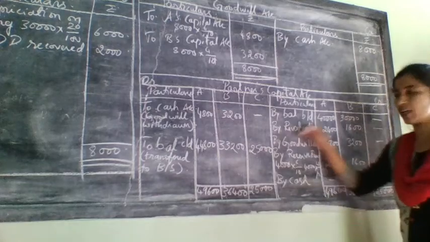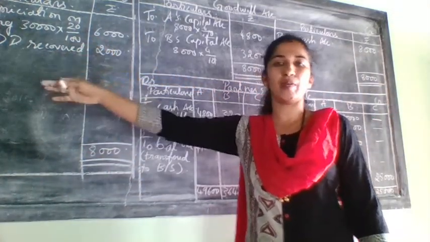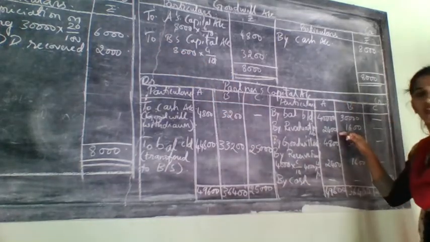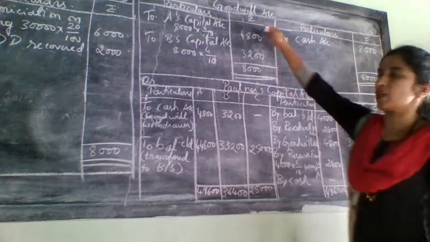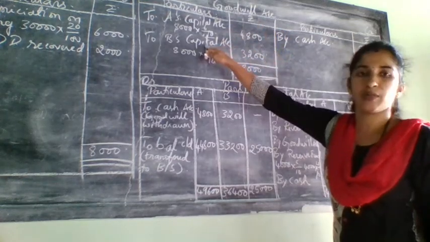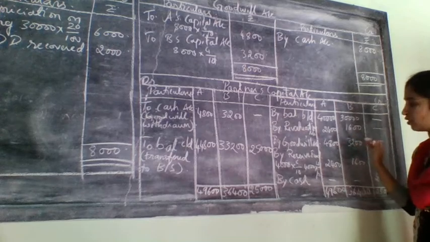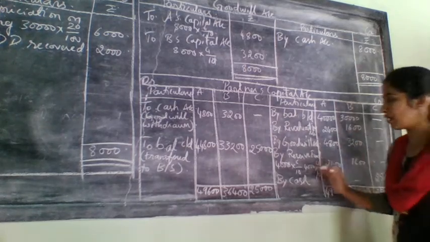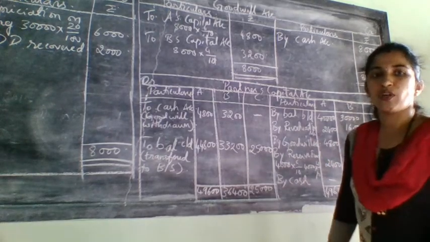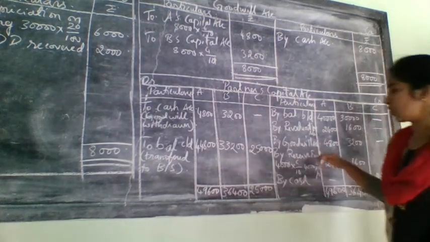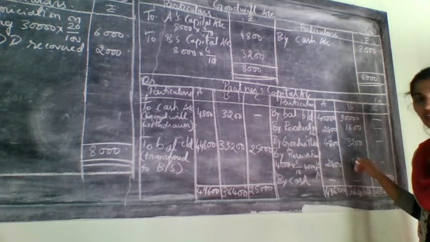Next, revaluation account. This you got by preparing the revaluation account on the debit side. There it is debit, so here it will come credit. Next, goodwill. Goodwill was distributed in the goodwill account, on the debit side there, and here it will come credit, and this is also for only the old partners. Next comes reserve fund. Reserve fund was there in the old balance sheet, liability side. So take that reserve fund and distribute it to the old partners in the old ratio.